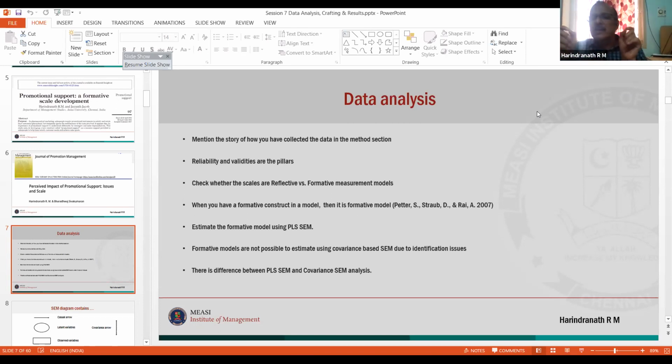Reliability and validity have come from classical test theory of 1966. As I just mentioned, this slide is repeated here. You have to check whether it's a reflective or a formative measurement scale whenever you adopt scales. Whenever there is a formative scale in a model, I have also told you that if there is one formative construct in a model of 10 constructs, then you can call the model a formative model.